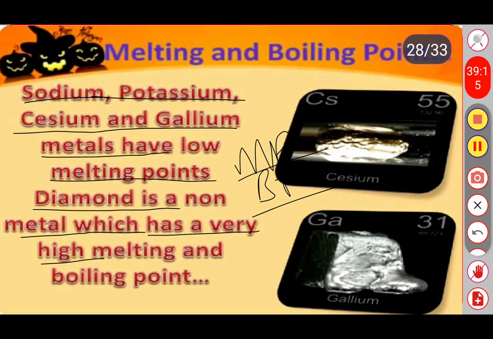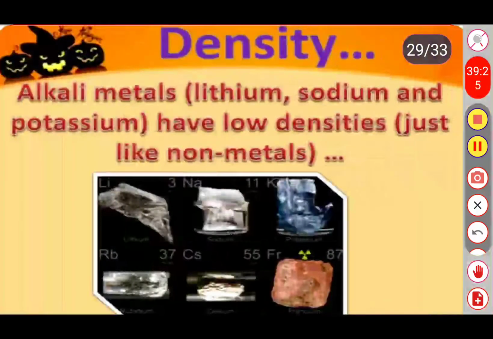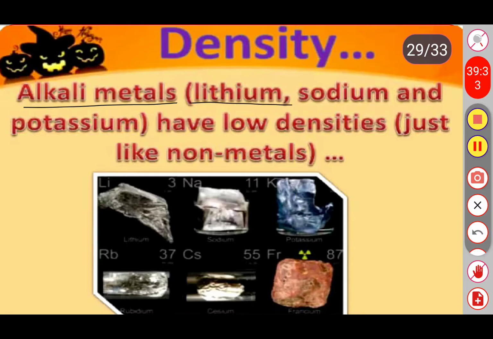Next one, density. Alkali metals like lithium, sodium and potassium have low densities just like non-metals. So these are the three elements having low densities.